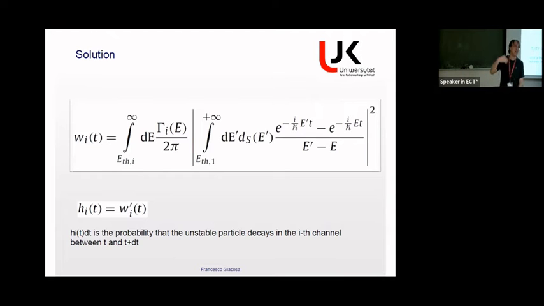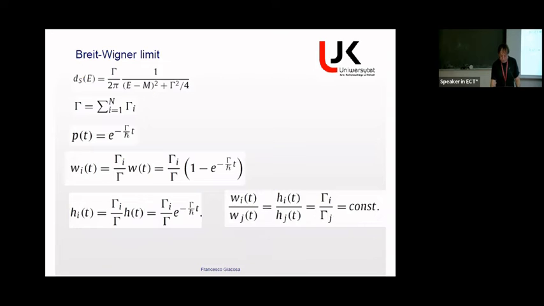So it's the probability density in that channel. So let me do, what if I go back to the Breit-Wigner? Do I get the results that I expect? Yes, of course. So this is the Breit-Wigner distribution, where gamma is the sum of all the partial decay widths.